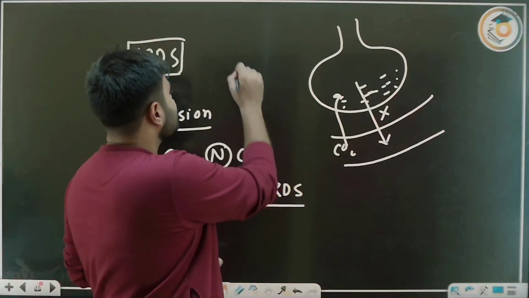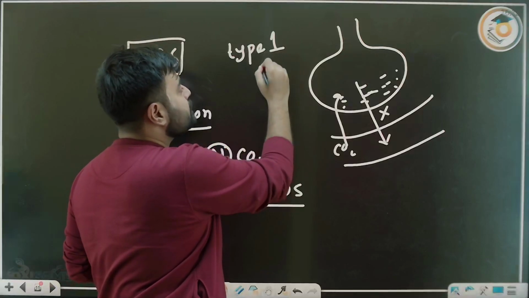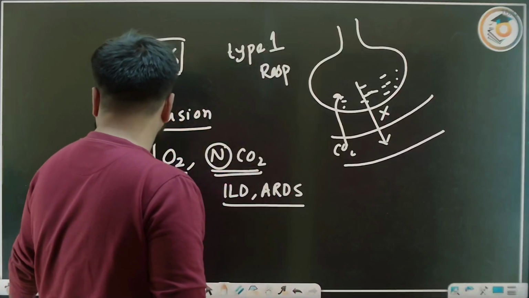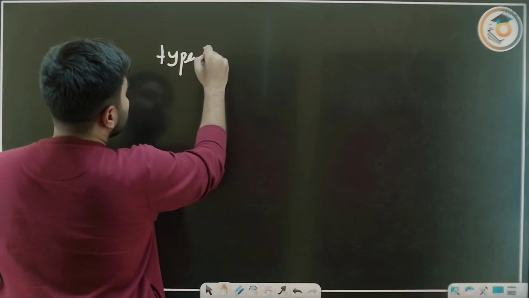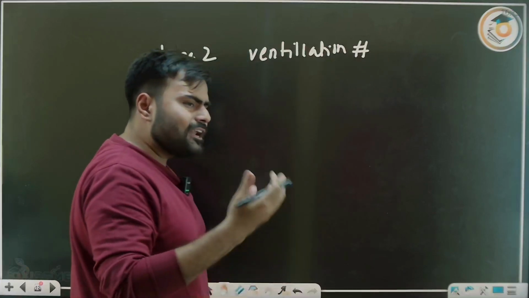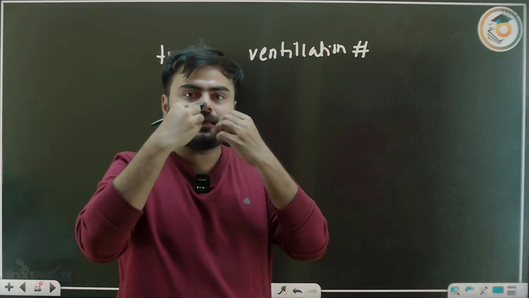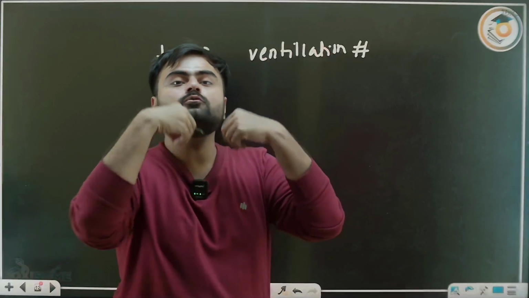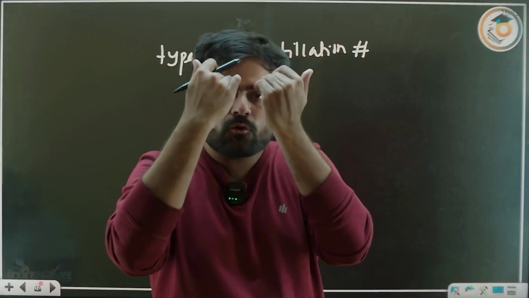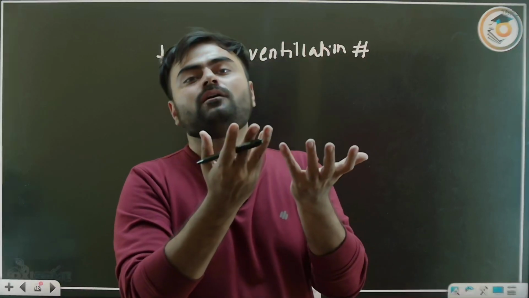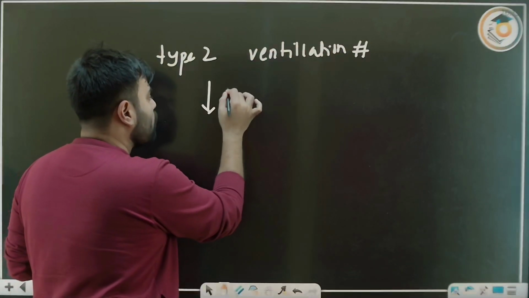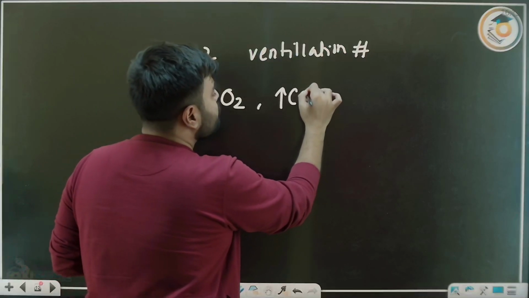So ARDS is basically a type 1 respiratory failure. So this is the type 1 respiratory failure. What is the type 2? In type 2 there is a ventilation problem. So you cannot ventilate. If I cannot ventilate, that means I cannot take in oxygen, and I am unable to exhale the carbon dioxide because my ventilation is impaired. So oxygen is not entering and carbon dioxide is not exhaling. So in type 2 respiratory failure, I get less oxygen and increased carbon dioxide.